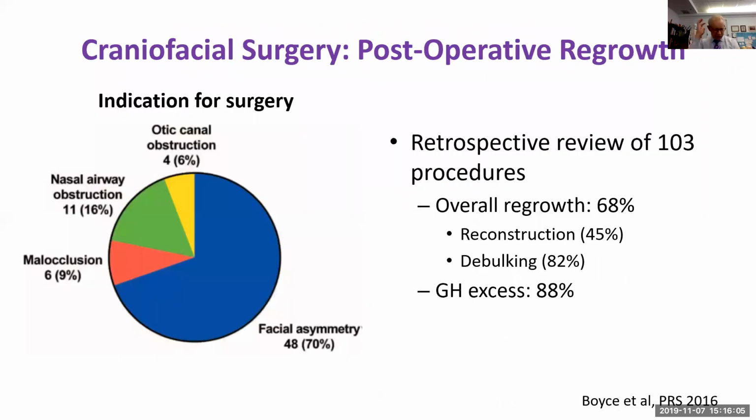As far as other skeletal surgical complications and surgery related to craniofacial fibrous dysplasia, this is a study published a few years ago by my colleague Alison Boyce, where we reviewed all the patients that have been seen in the NIH cohort and looked at all those who had craniofacial surgery. The indications for surgery are shown here. Otic canal obstruction was relatively uncommon; the others were malocclusion, nasal airway obstruction, and facial asymmetry.